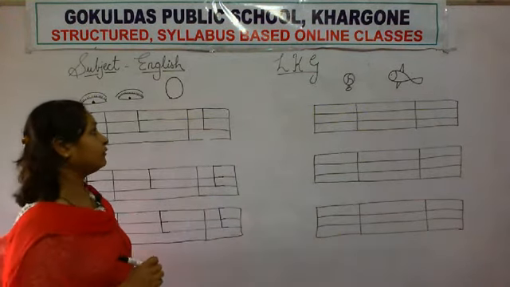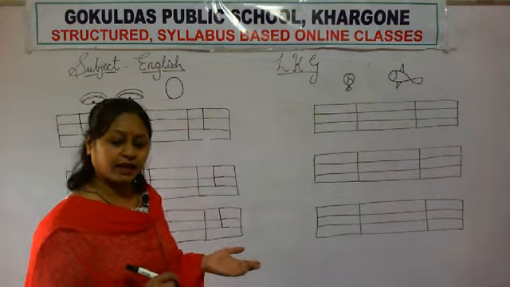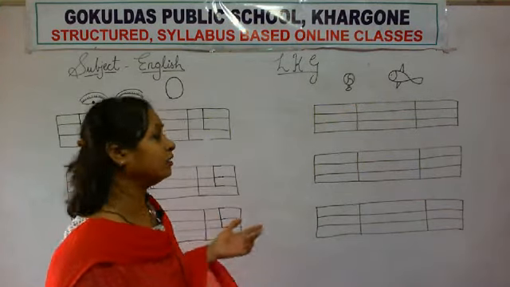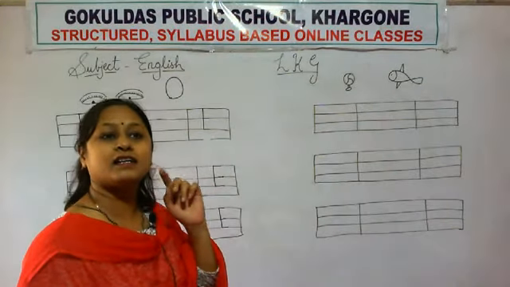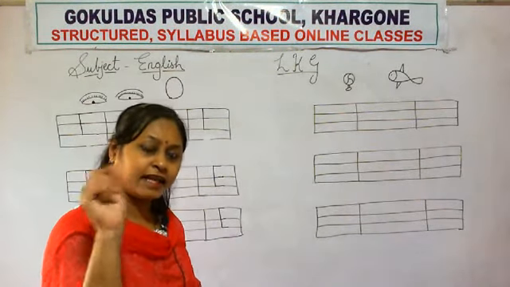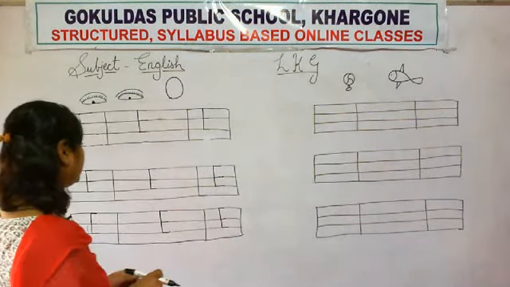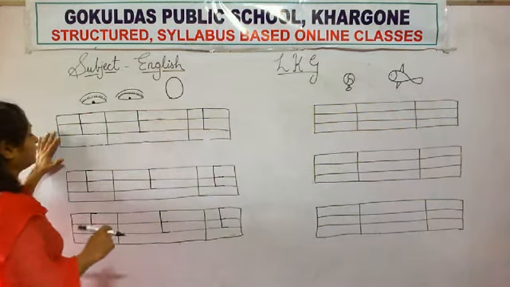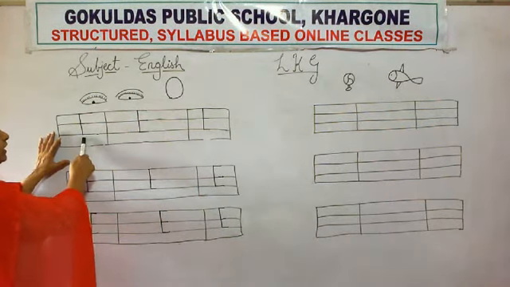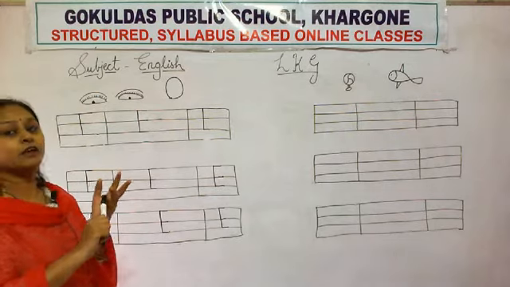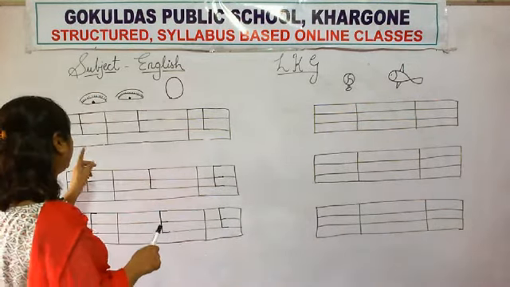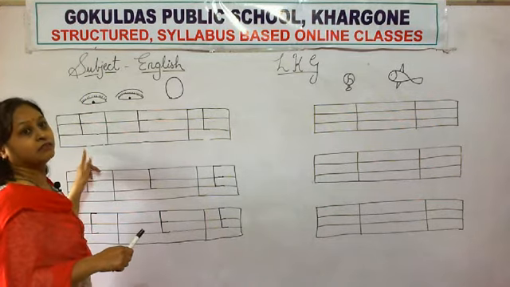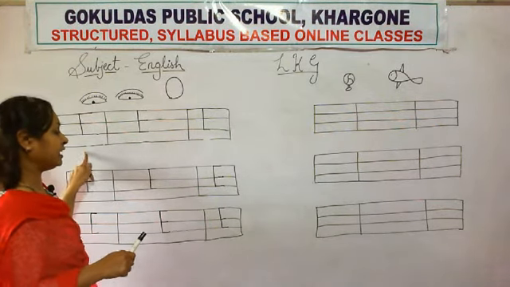E. E for egg, E for eyes, E for ears, E for eraser. Okay. Which letter is this? E. A, B, C, D, and after D, E.